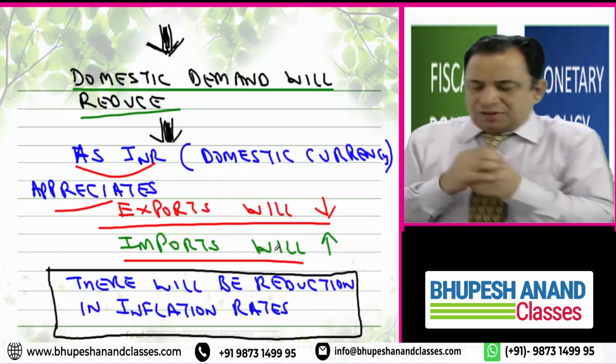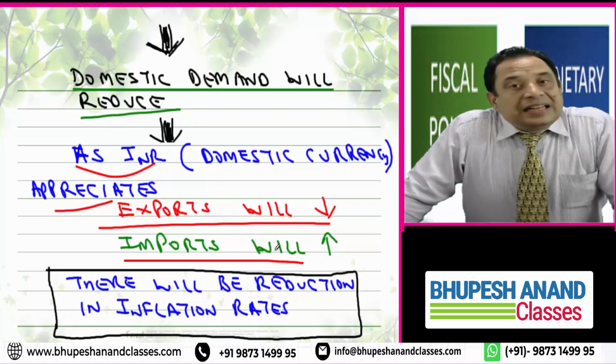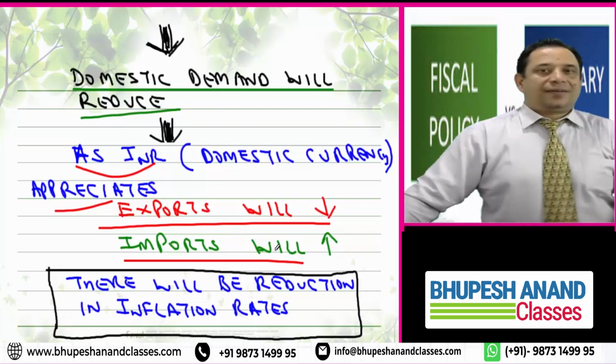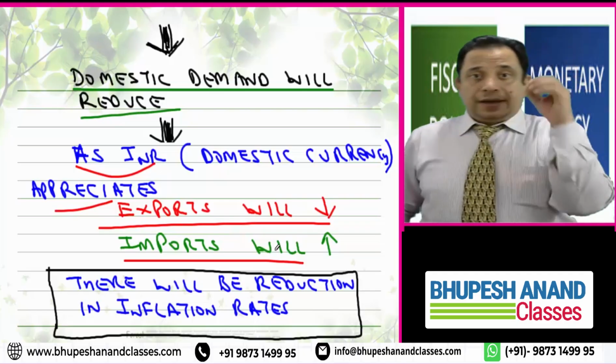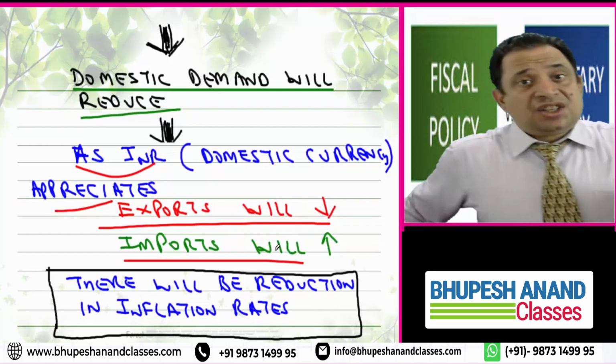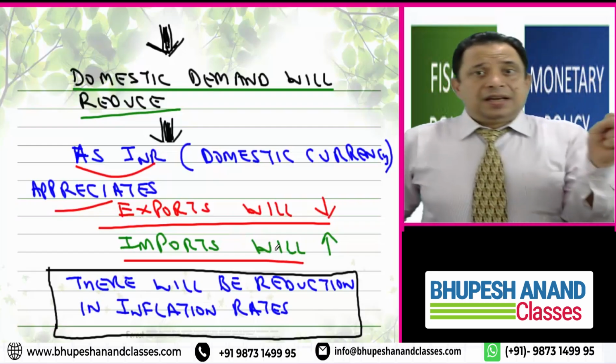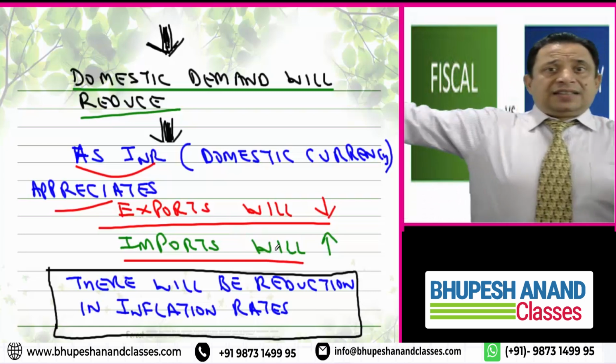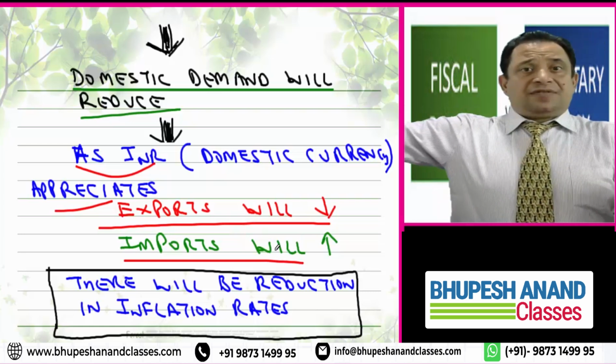So the last point, which is very important, is that it will all lead to a reduction in the inflation rate. My dear friends, in today's lecture we have discussed how a change in any one factor of monetary policy will bring a change in inflation.